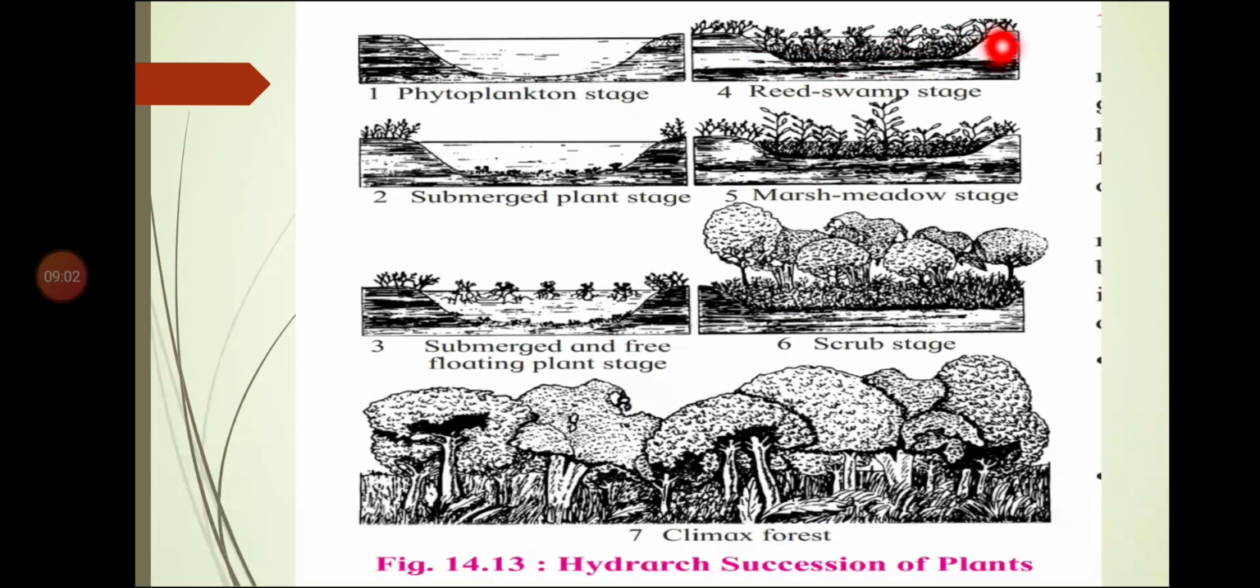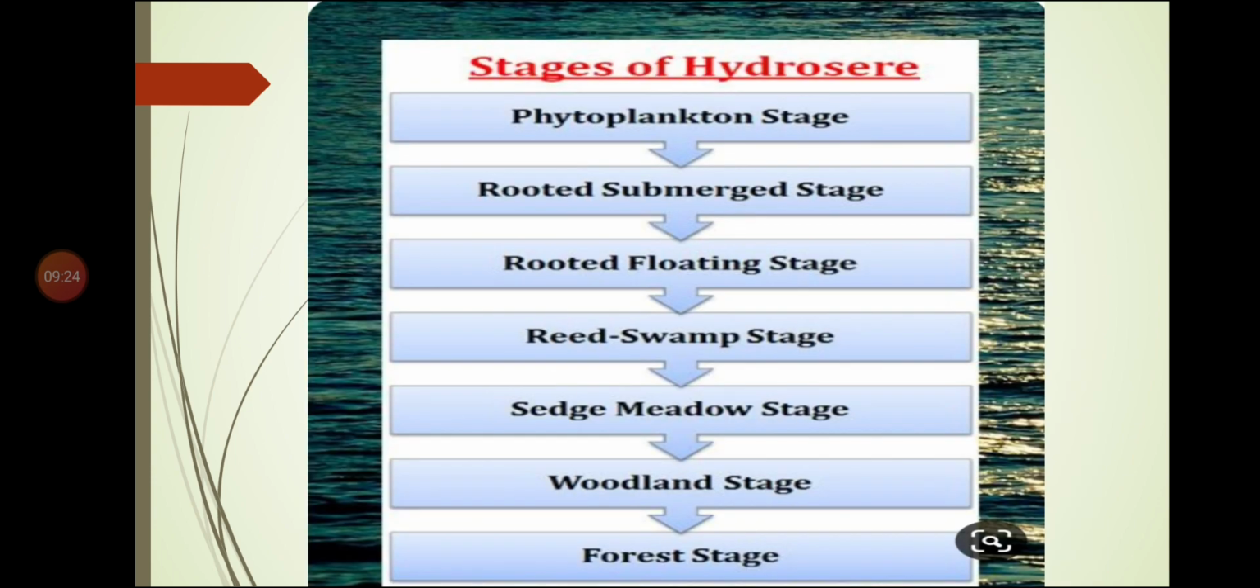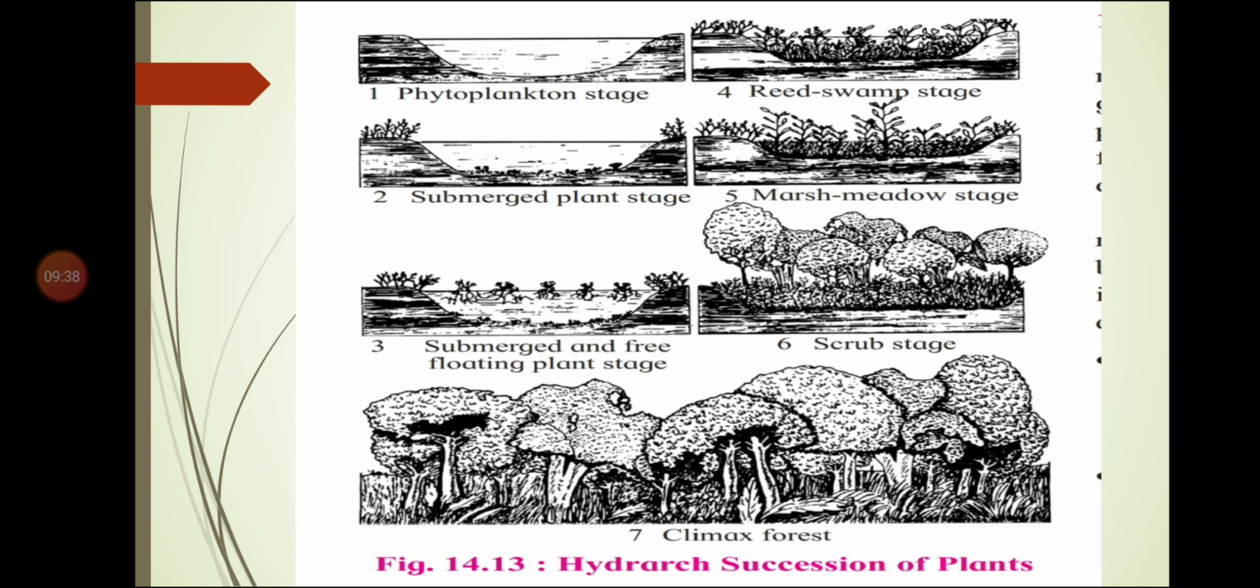Next is reed swamp stage, that means these plants are growing to some extent. And then marsh meadow stage, still they will grow. And finally scrub stage, and last, the climax community is reached. So in this way succession takes place, hydrarch succession takes place in water. The stages are phytoplankton, rooted submerged, rooted floating stage, reed swamp stage, sedge meadow stage, woodland stage, forest stage. So this is the way in which succession takes place in hydrarch condition.